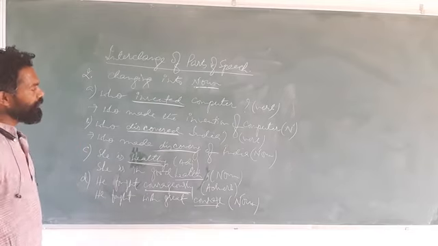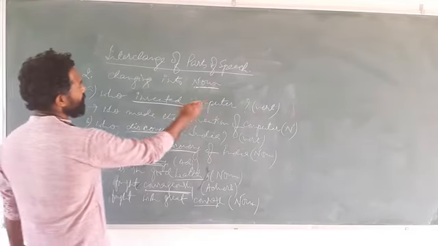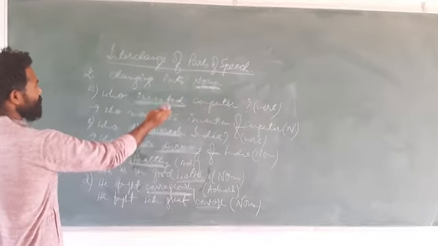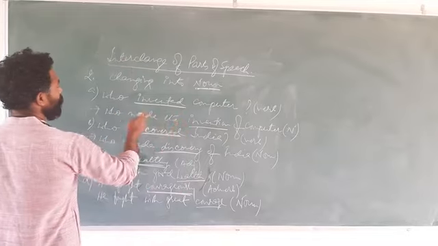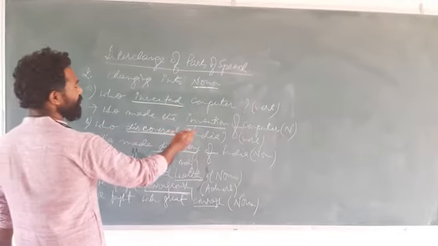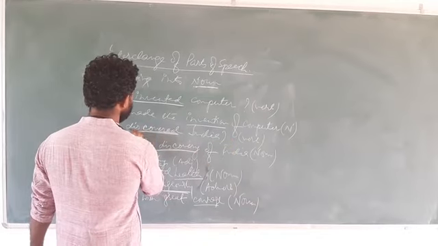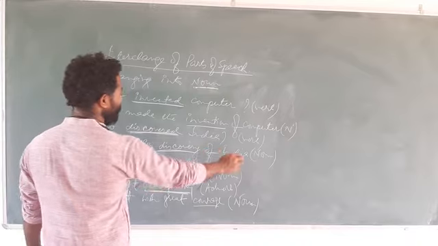So what was the first sentence we took? First sentence is who invented computer? Here invented is verb. We have changed verb into noun: invention. How? Who made the invention of computer? Second sentence is who discovered India? Here discovered is again verb. We have changed it into noun. How? Who made discovery of India?